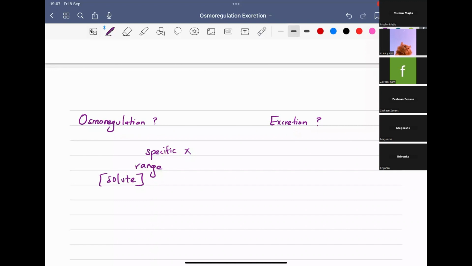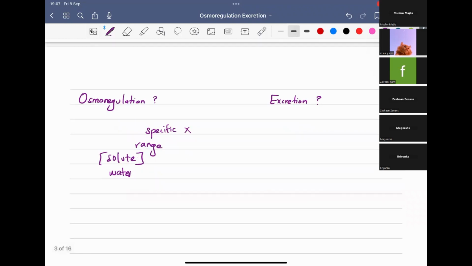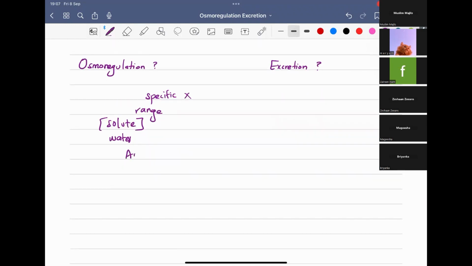Also, our body is made up of water, so there should be some range of water, and we have to maintain our body within that range. So osmoregulation is the process to control the solute concentration and the water balance within our body. That is the target of osmoregulation. So you might have studied amoeba and paramecium in unit 3.